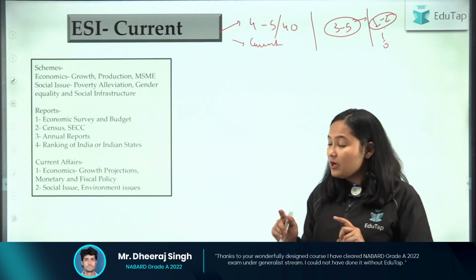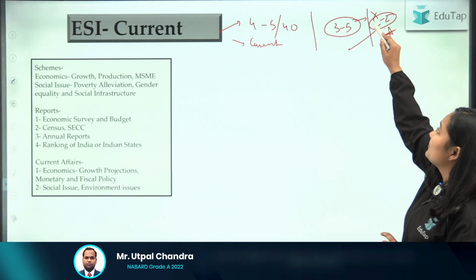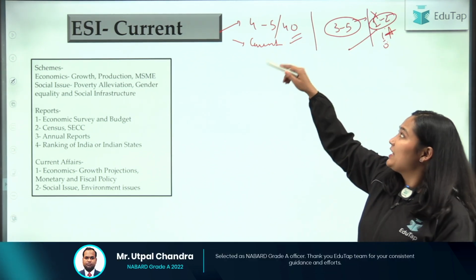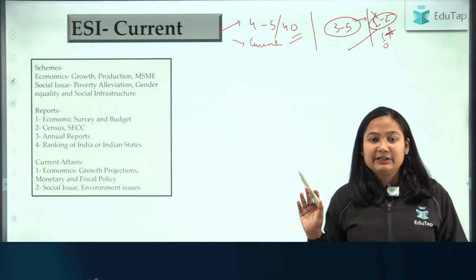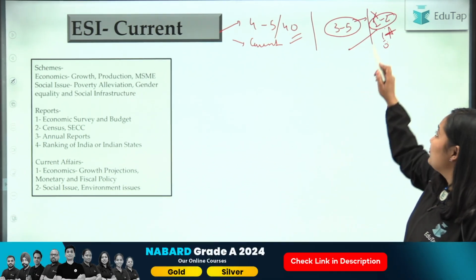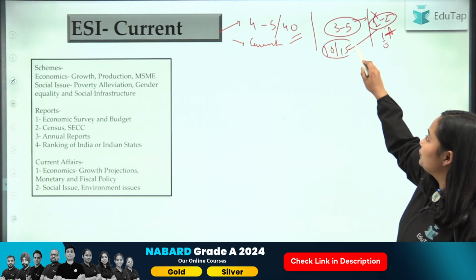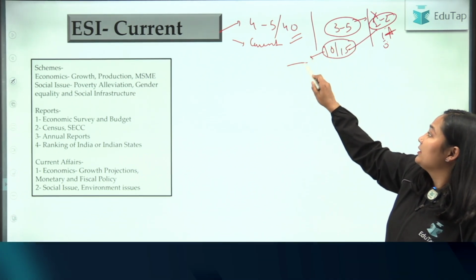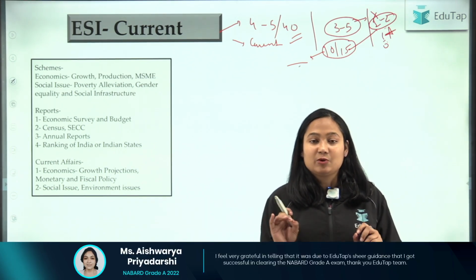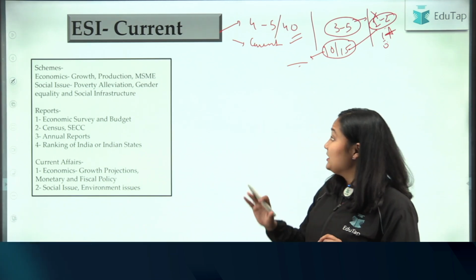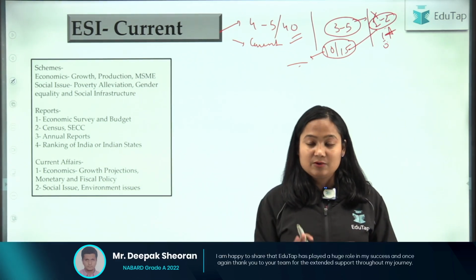Right? Now, this particular thing is very important, because if somebody doesn't know this, they might think, okay, questions come, anyhow I'll be able to manage phase 1 of NABARD without reading ESI static. But if one question comes worth 10 or 15 marks, you are going to fumble and get out of that race. You will be kicked out because you are not able to attempt that question with confidence, right? So make sure you are well versed with the ESI static and ESI current first, okay?